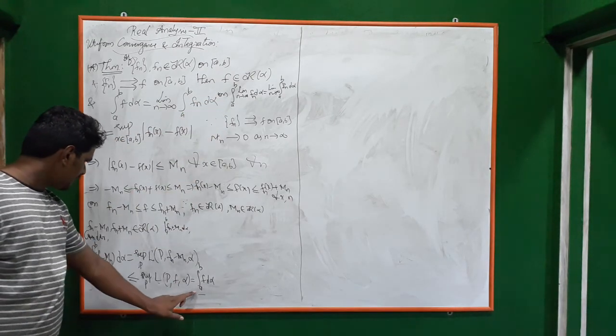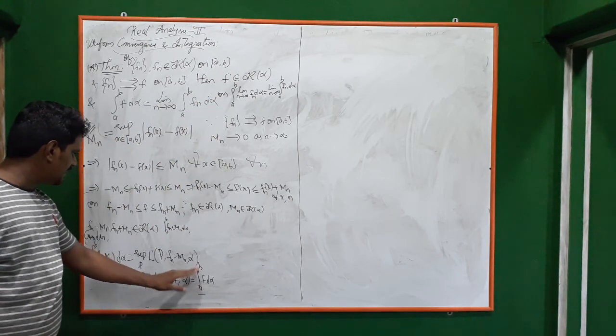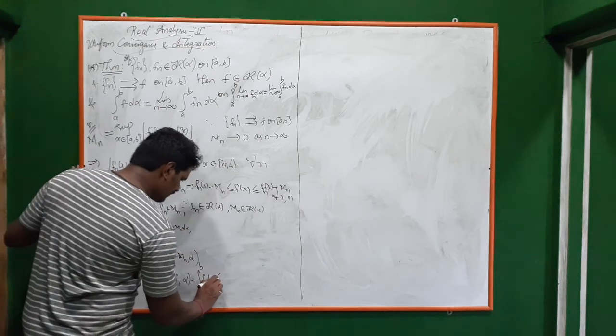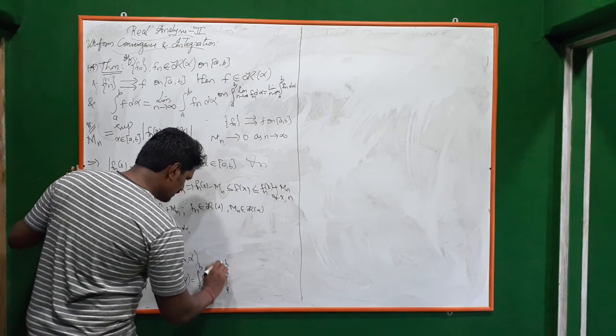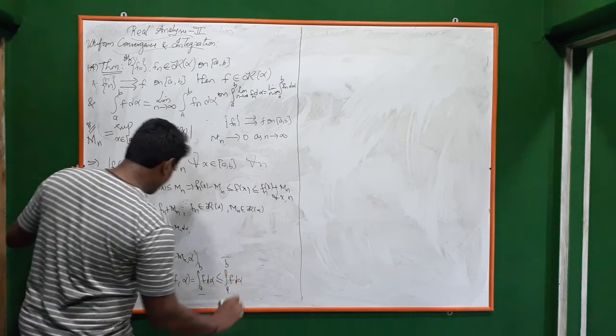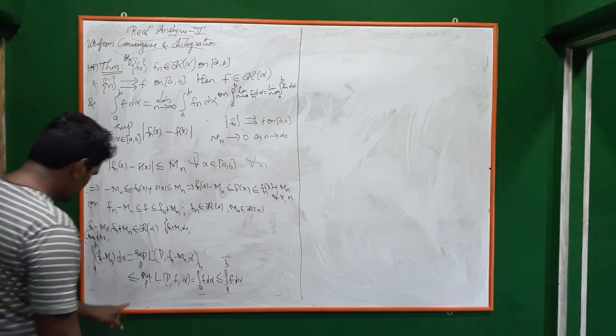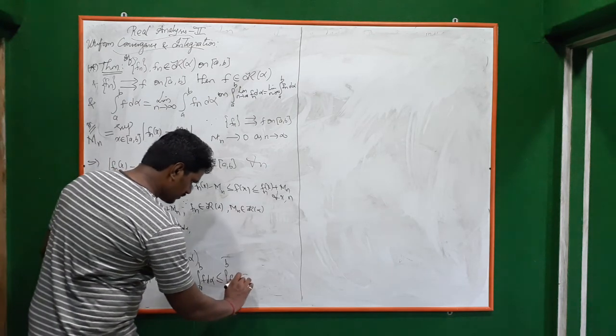So we have just written the lower integral from a to b of f d alpha, which is always less than or equal to the upper integral of f d alpha. And which is equal to what?